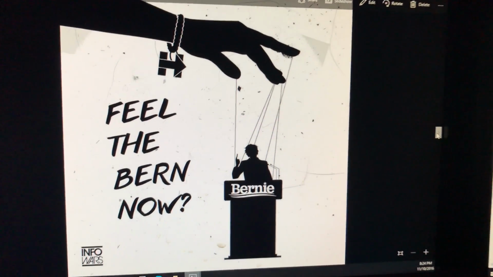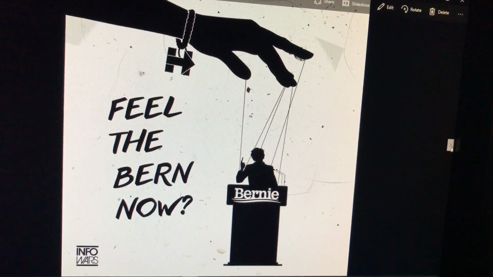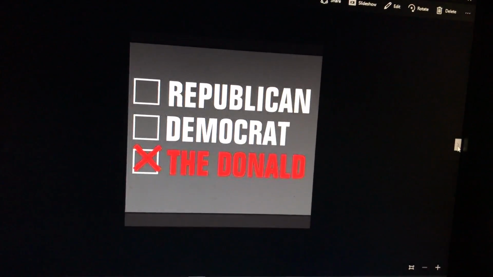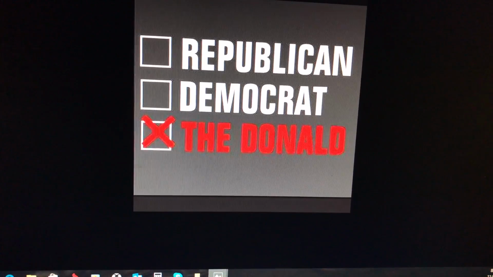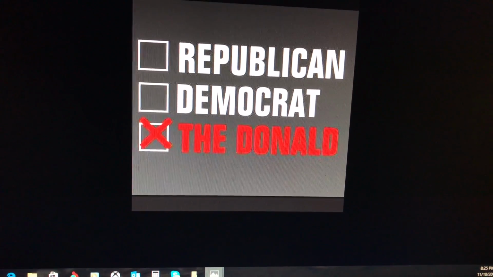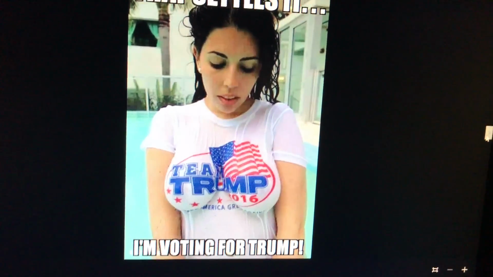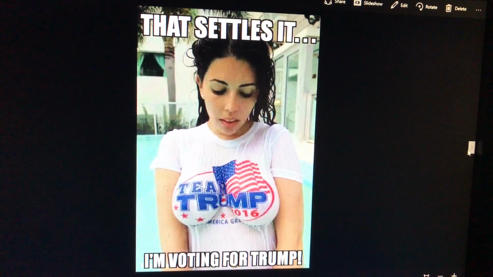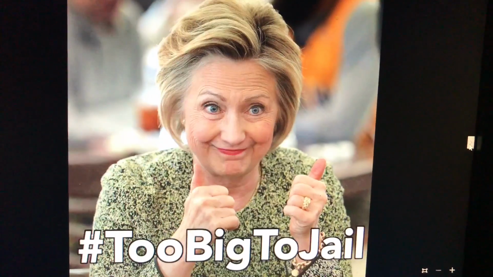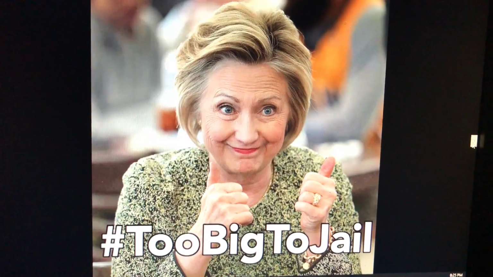Okay, this one ended up here again. Feel the burn now? This was after Bernie gave up. And this was one of my favorites. I kept this one as a favorite on my iPhone. Republican, Democrat, hell no. I'm voting for the Donald. The Trump father. Oh, yes. That settles it. I'm voting for Trump. Okay, I had that one twice. Too big to jail. I thought that was cute.